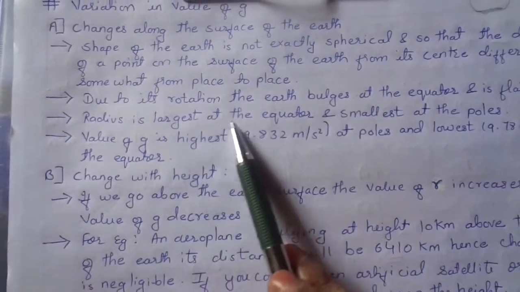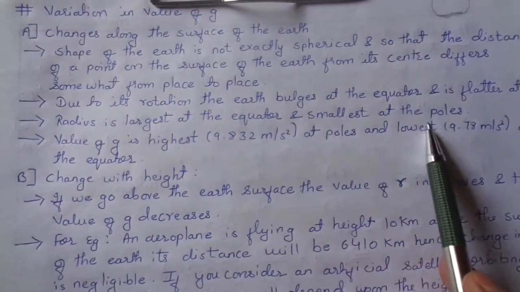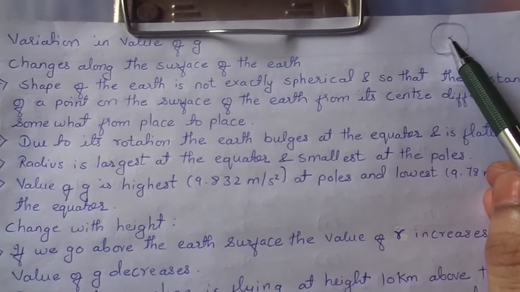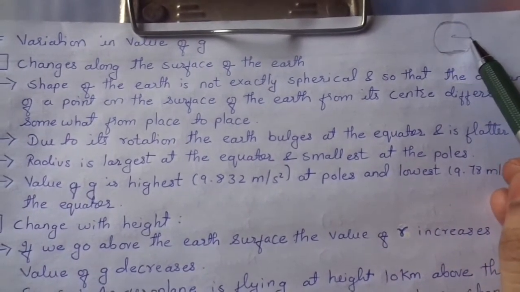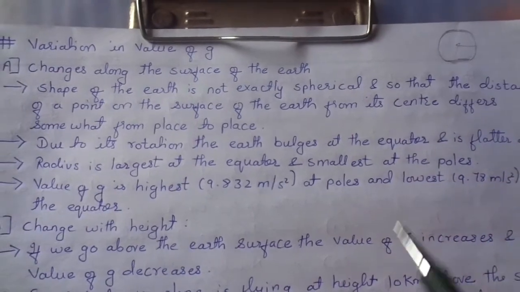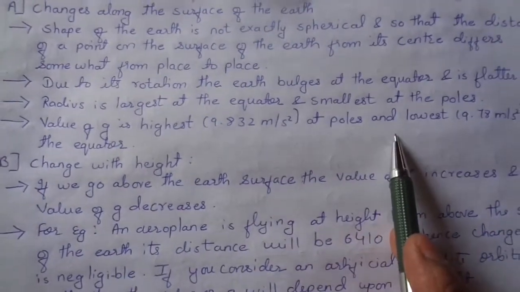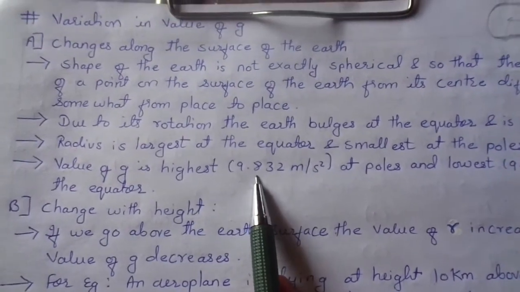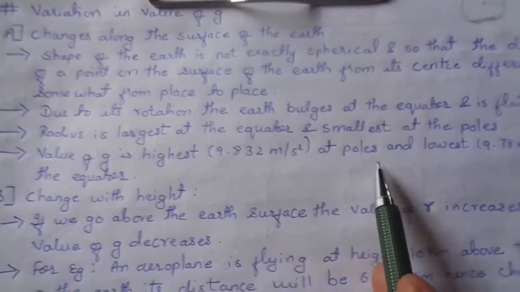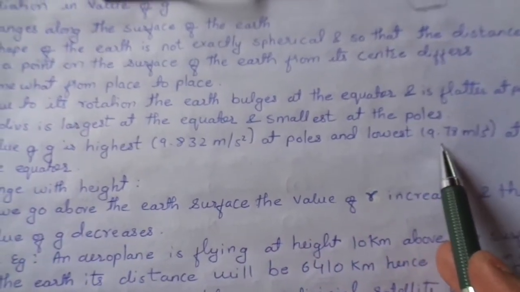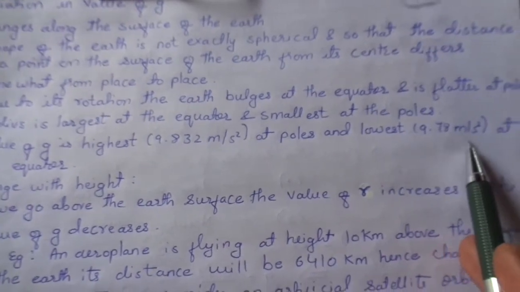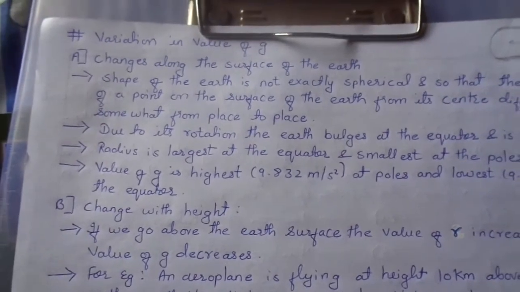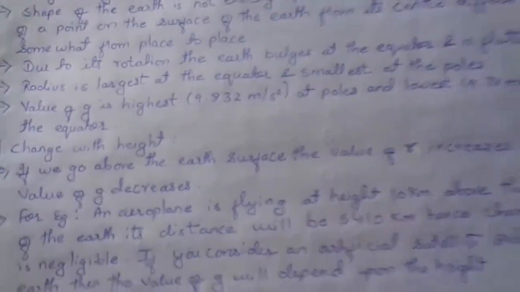So the radius is largest at the equator and smallest at the poles. So the value of g is highest, that is 9.832 meter per second square, at the poles, and lowest, that is 9.78 meter per second square, at the equator. This was the change along the surface of the Earth.